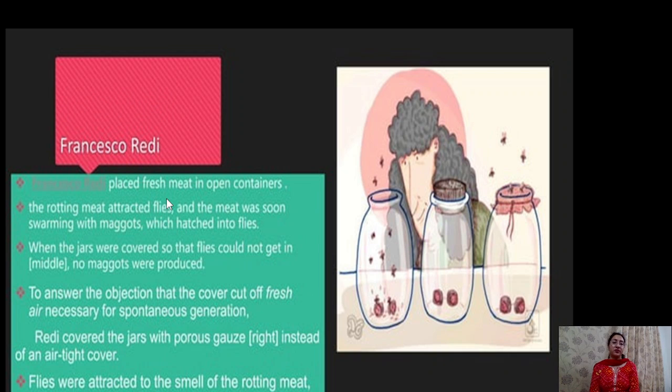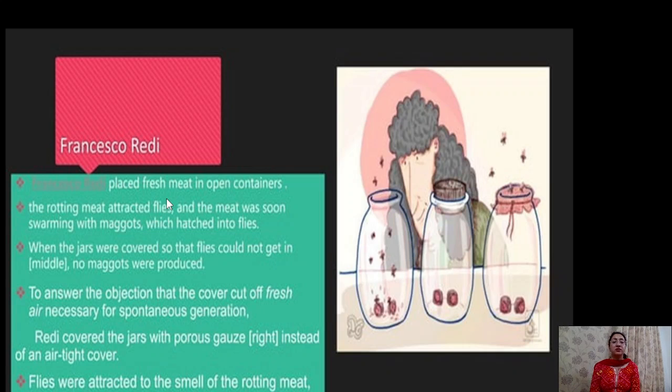Third scientist was Francesco Redi. He has taken 3 glass jars, and in all 3 glass jars meat pieces were placed. First of the jars was kept open, second was airtight with the cork, and third was covered with a muslin cloth. After some time, in the first jar, maggots of flies were observed.